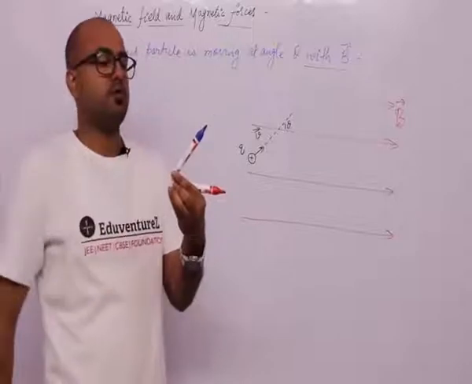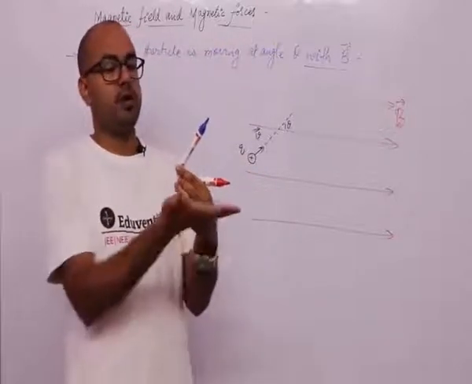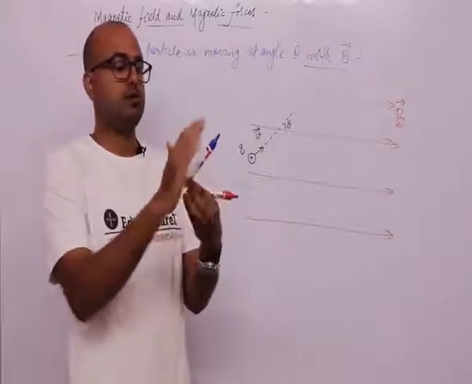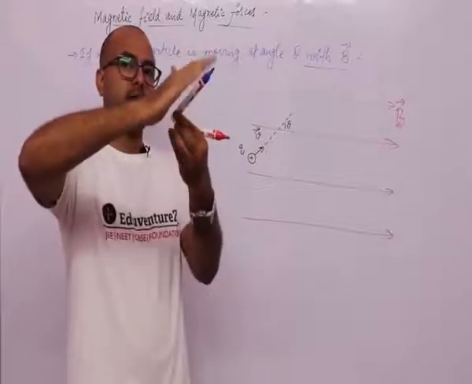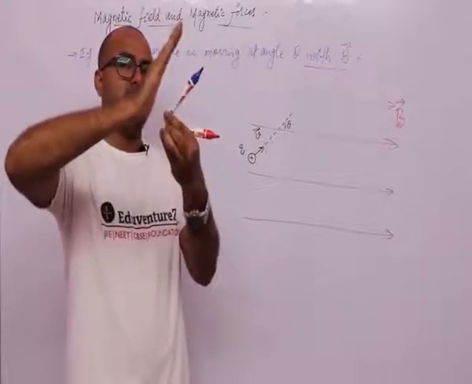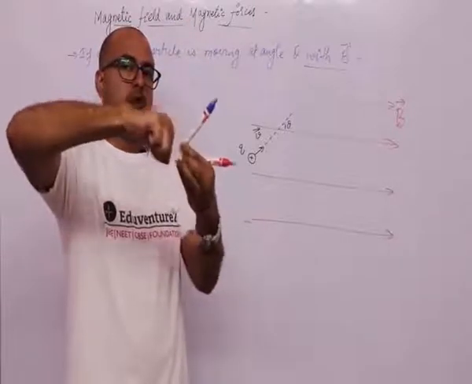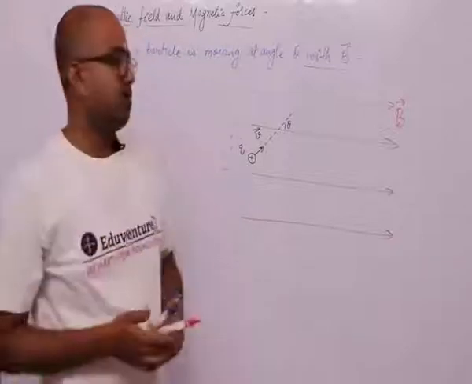So V cross B: curl your fingers from V towards B. V is in this direction and the magnetic field is in this direction, so you curl your fingers from V towards B and the thumb points inward. The force is in the direction of the thumb, that is inward.